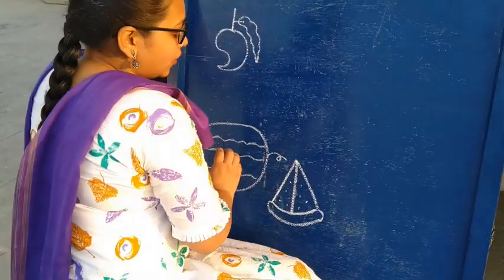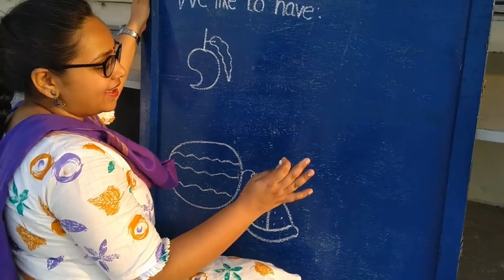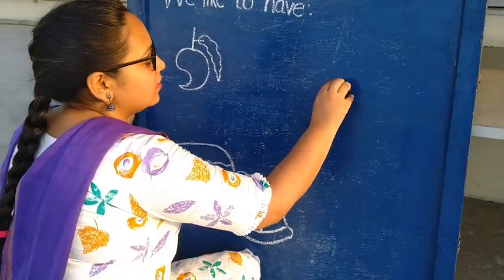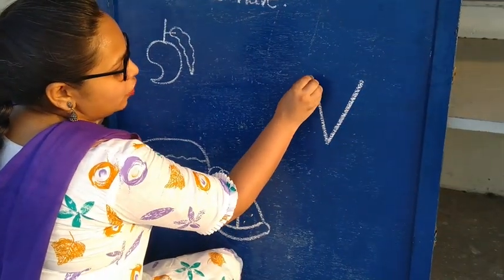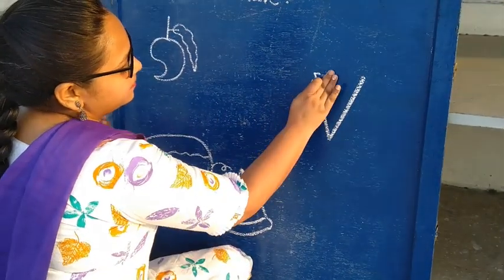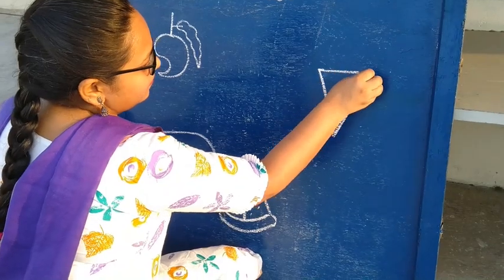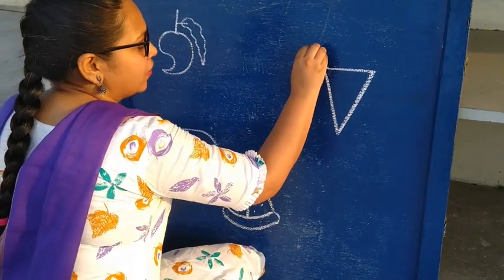Next, what do we like to have? Your favorite thing, ice cream. Draw a V. Join it with a sleeping line. Start drawing curves for your ice cream.